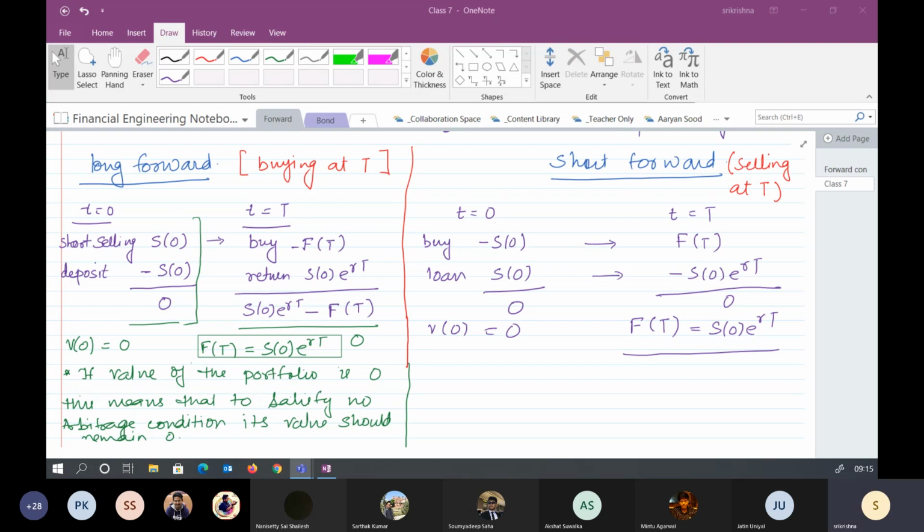So if at any point of time the value of the portfolio is 0, it should remain 0 from the no arbitrage condition. Otherwise, if it has moved from 0 to some other quantity, let's say 1 or 2, even 1 or 2, you can generate infinite value out of it. Theoretically, because practically you won't have an infinite number of contracts.